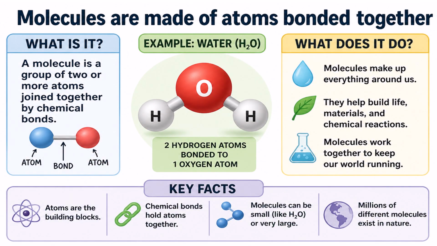Molecules are made of atoms bonded together. What is it? A molecule is a group of two or more atoms joined together by chemical bonds. Example, water, H2O, two hydrogen atoms bonded to one oxygen atom. What does it do? Molecules make up everything around us. They help build life, materials, and chemical reactions. Molecules work together to keep our world running.